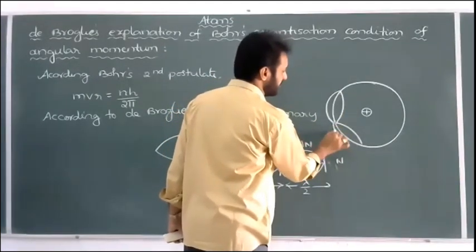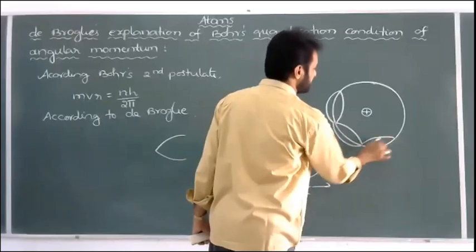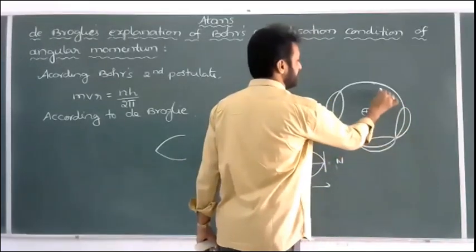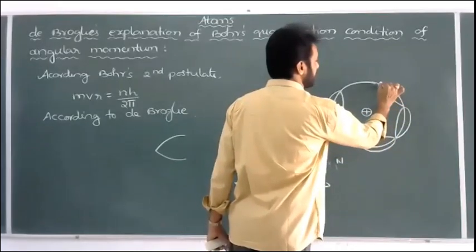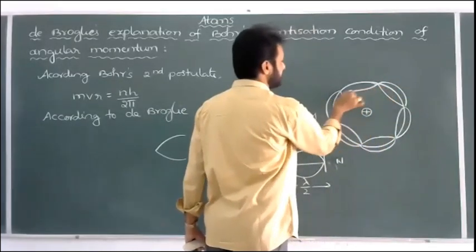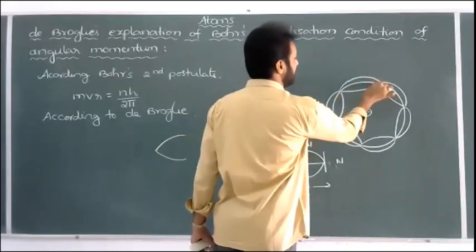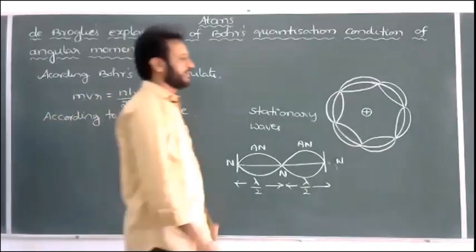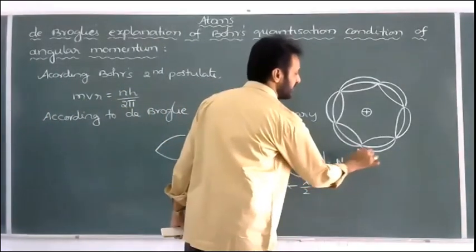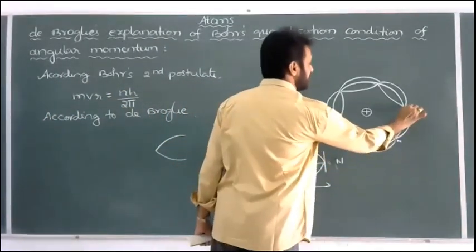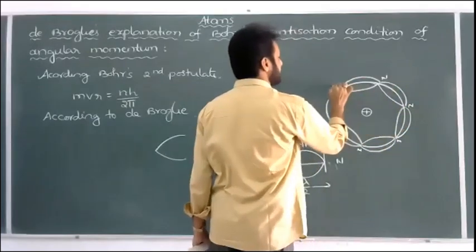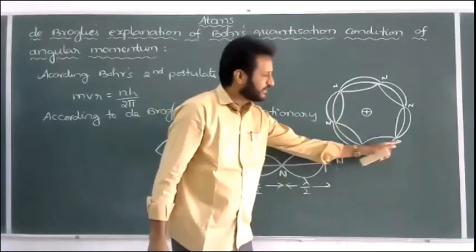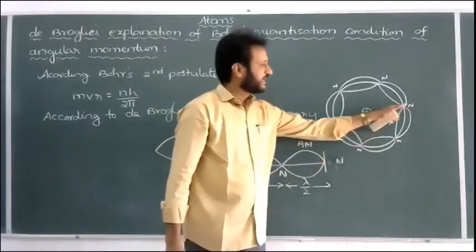These appear to be standing waves or stationary waves in metallic strings. So we can draw the number of loops or segments like this. Where the displacement is equal to 0, we get a node, and where the displacement is maximum, we get an antinode. For example, here we take a node, and this is also a node, and the next also we can take a node, where the displacement is equal to 0. Here, node to node is equal to lambda by 2. Again here also lambda by 2.